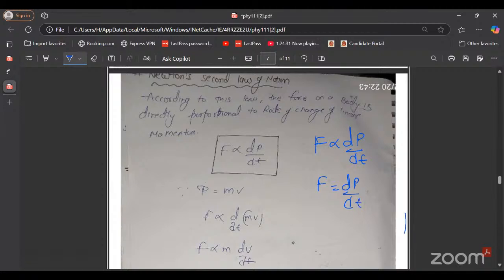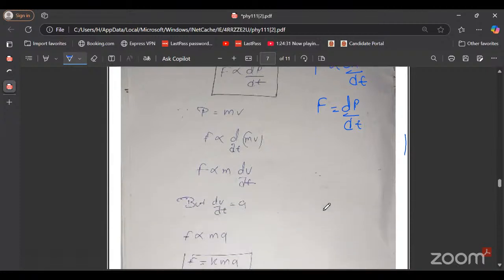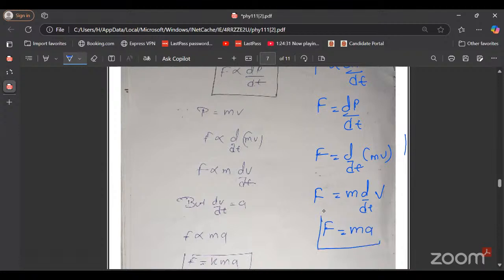We know that P is equal to mv, and mass is always constant. So F is equal to d by dt of mv, which is m times d by dt of v. And d by dt of v, the rate of change of velocity, is equal to the acceleration. So F is equal to ma. So F equal to ma is not the second law of motion; it is a result of the second law of motion. The second law of motion is simply that F is directly proportional to the rate of change of momentum.